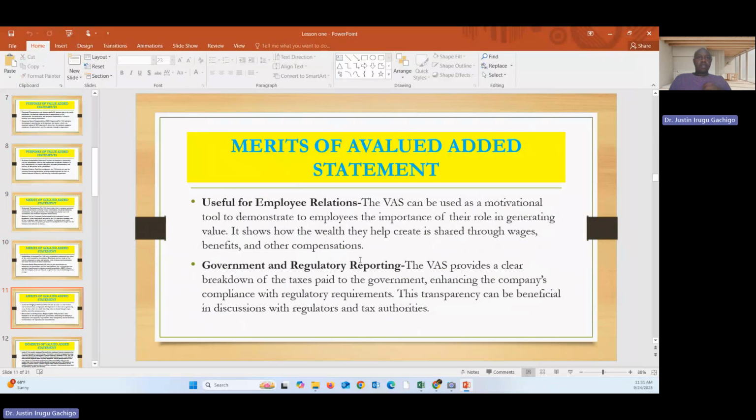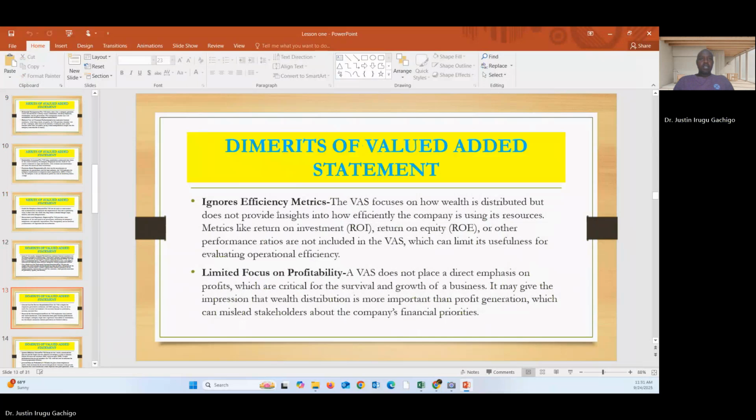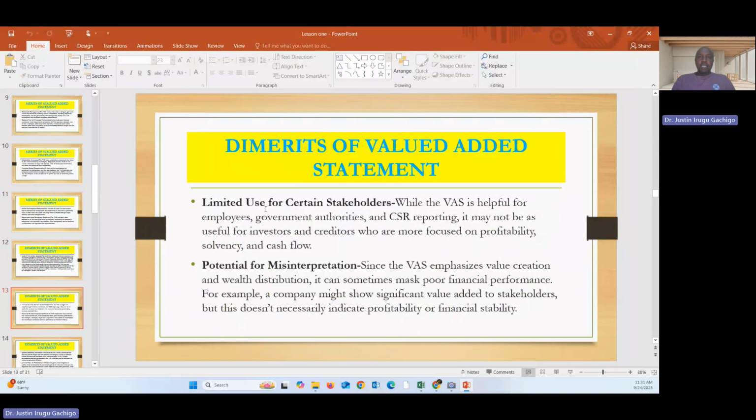Yeah. So now, what are the demerits? One, limited use for certain stakeholders. So while the VAS is helpful for employees, government authority, and the CSR reporting, it may not be as useful for investors and creditors who are more focused on profitability, solvency, and cash flow. So it does not give a holistic view like the way we have the balance sheet.